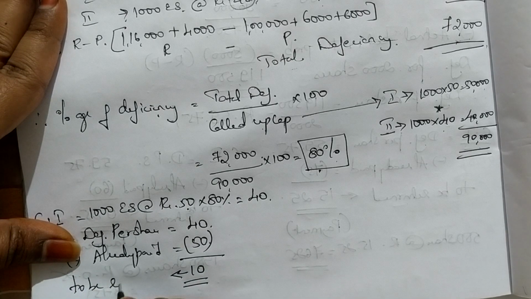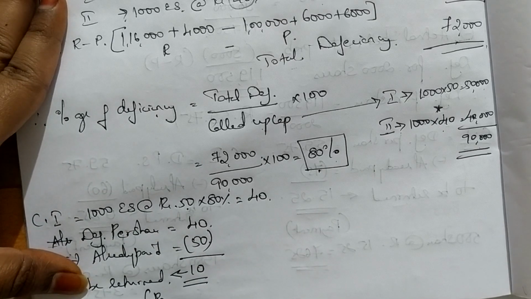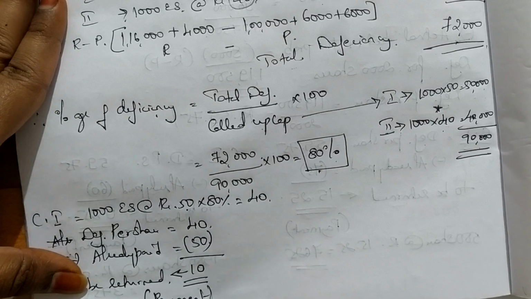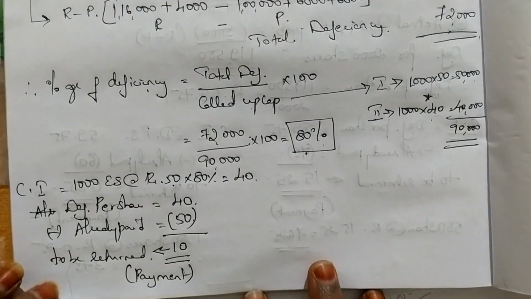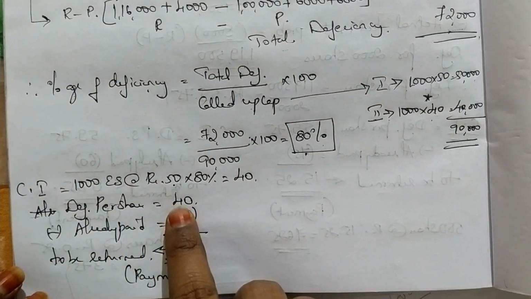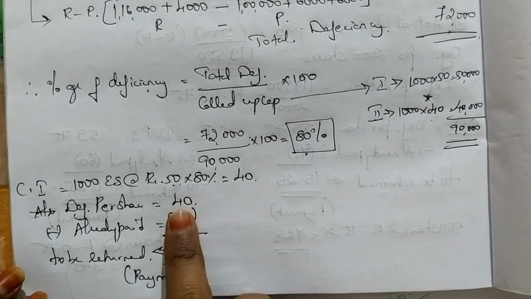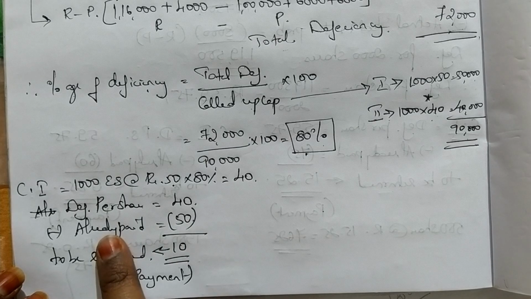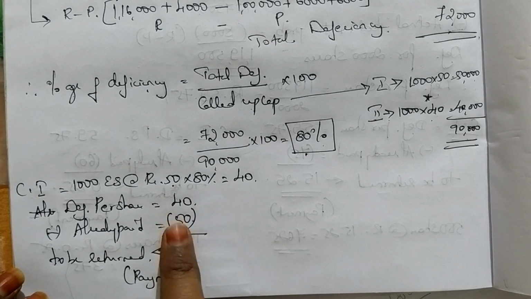So this is to be returned. To be returned means where will you write it? You have to write it under the payment side. I hope you all are following. This step remains the same. Deficiency per share is 40. How did you get 40? 50 into 80% is 40. How much have they already paid? They have already paid 50. Means they have paid me 10 rupees extra.